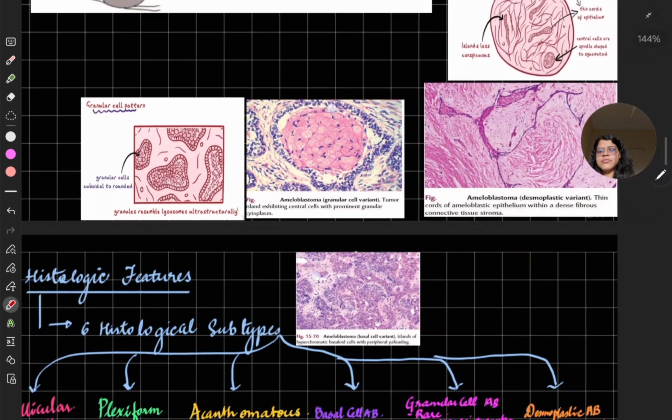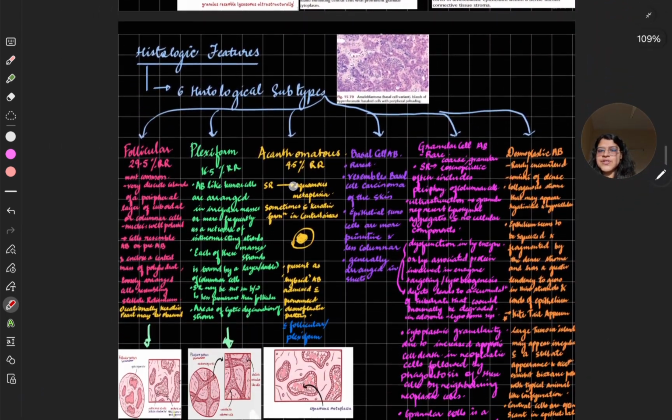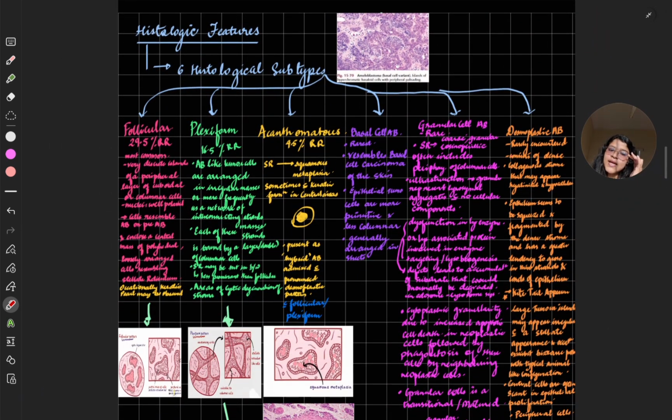Now we come to the histological features. The conventional type is what we are learning, because it occurs 91% of the time. In conventional, there are six histologically different patterns which you are going to learn.